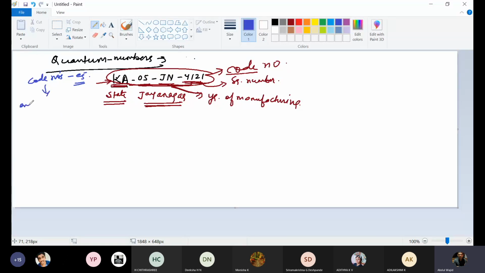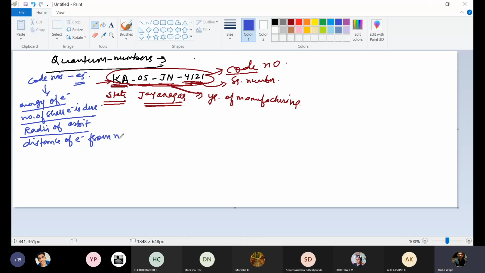They provide the energy of the electron, the number of the shell in which the electron is there, the radii of the orbit, the distance of the electron from the nucleus, and the volume of the orbital. See, be very specific.